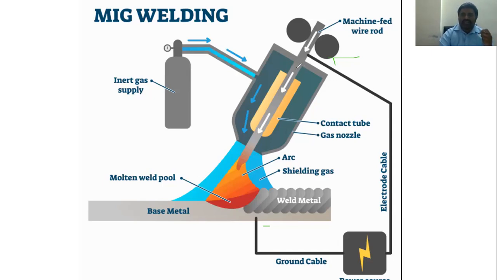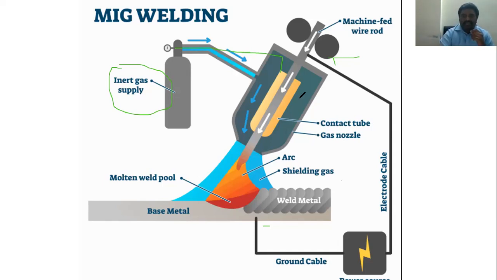Along with that connection, there is also an inert gas connection to the electrode. We have the contact tube, the gas nozzle, the arc and the shield. The filler material, the arc and the weld pool are shielded by inert gas.